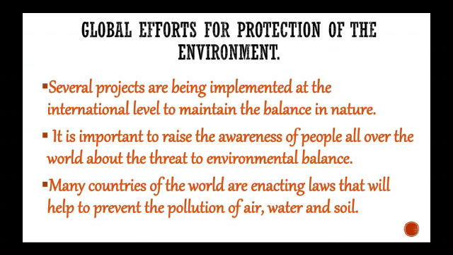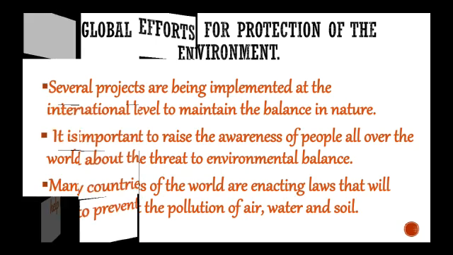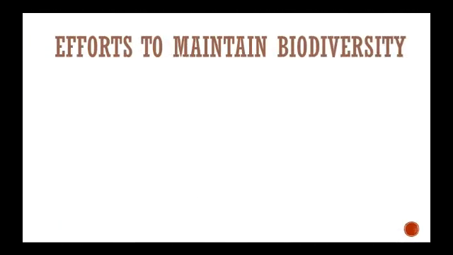We have seen in the last class that if there is an imbalance in nature, then it is a threat to the living things that are present on the earth. Living things means the plants, animals, human beings. The whole biodiversity and the ecosystem will be disturbed if there is an imbalance in the environment.